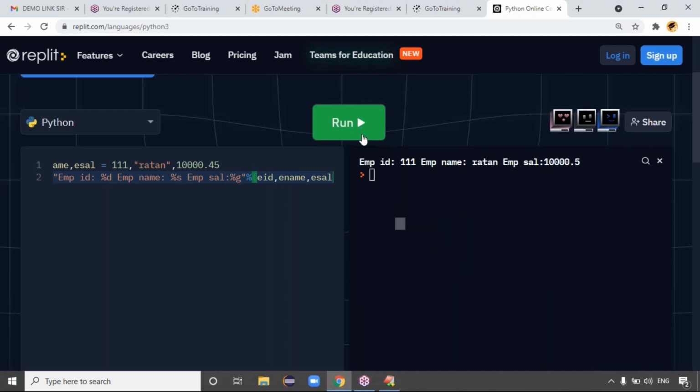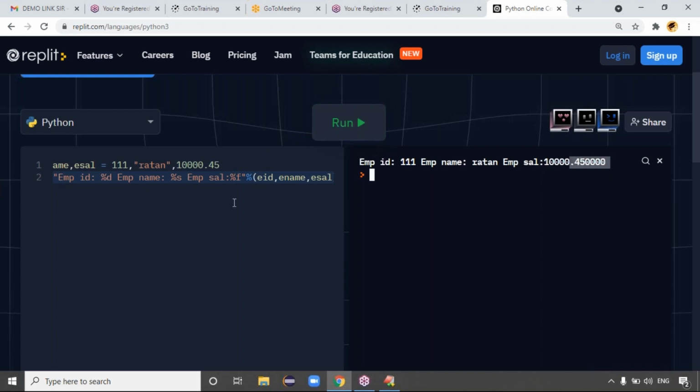We got the output like this. EID is 111, E name is Ratan, employee salary is 10,000.5 something like that. For example, I gave 10,000.45 here, but you got the output 10,000.5. Percentage g will round the value, guys. If you take percentage f, we will get 10,000.45, a more accurate value.